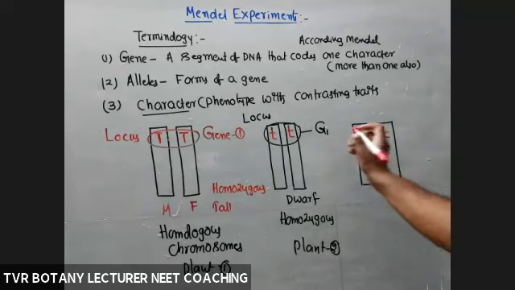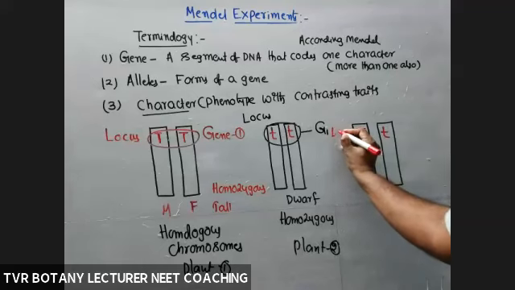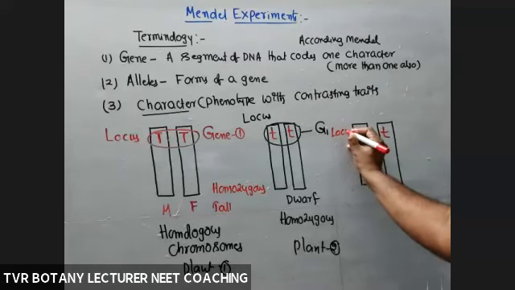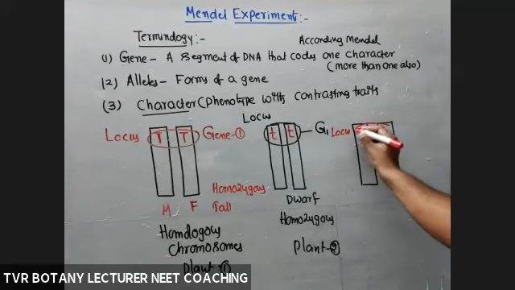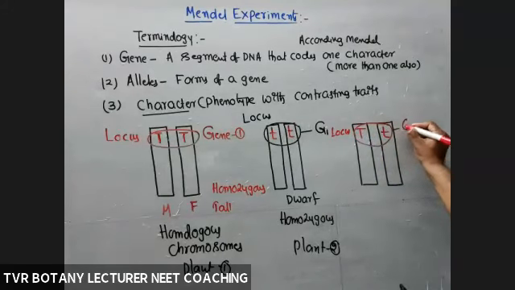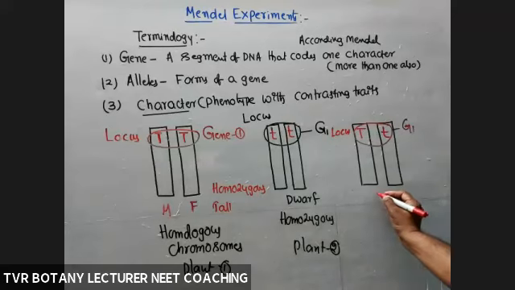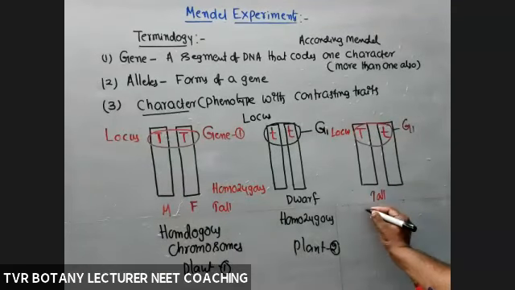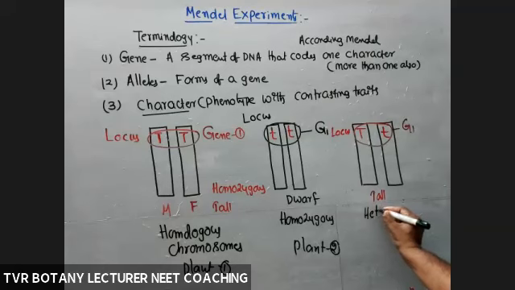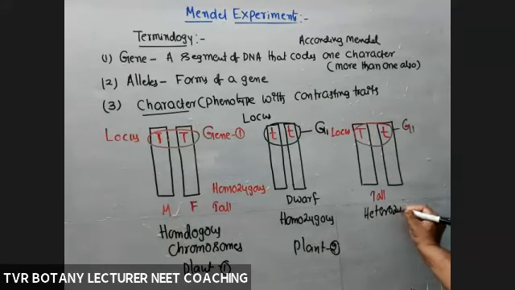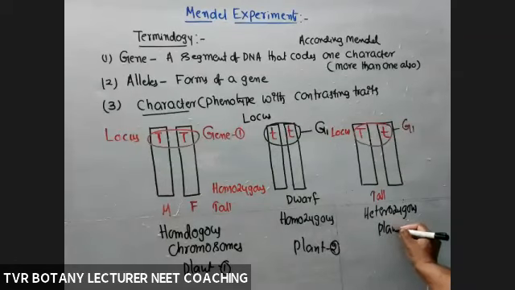This is a locus of that gene representing two kinds of alleles. These two belong to one gene only, gene 1. What about the phenotype of this plant? Tall. And the condition? Heterozygous. This is heterozygous.